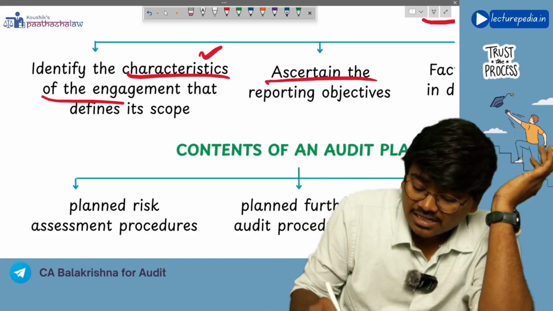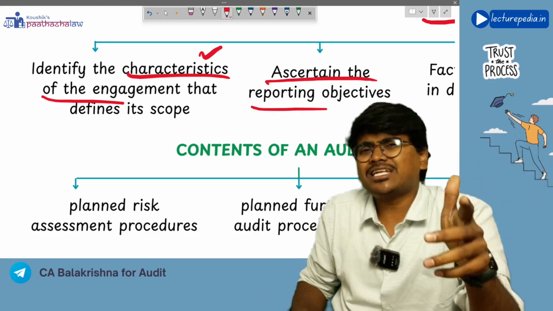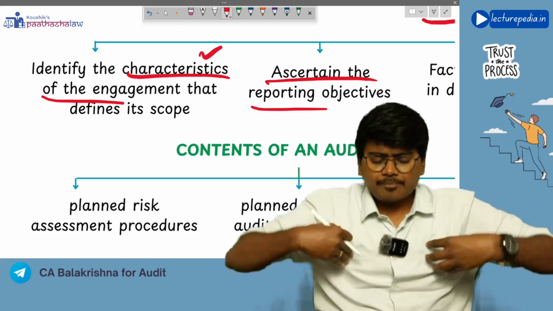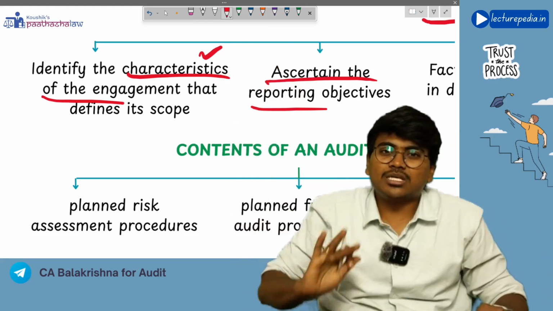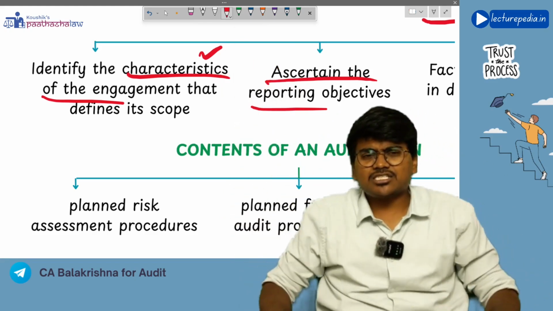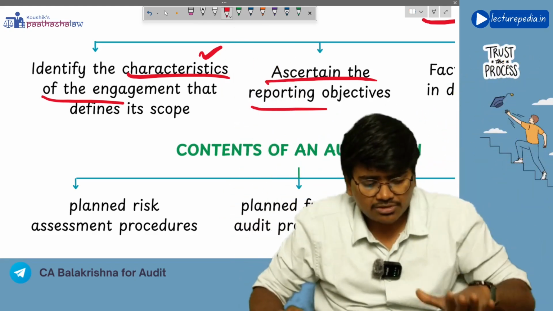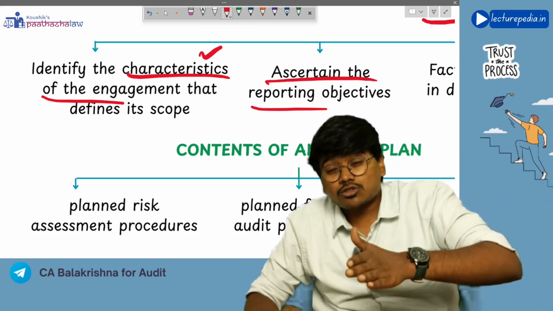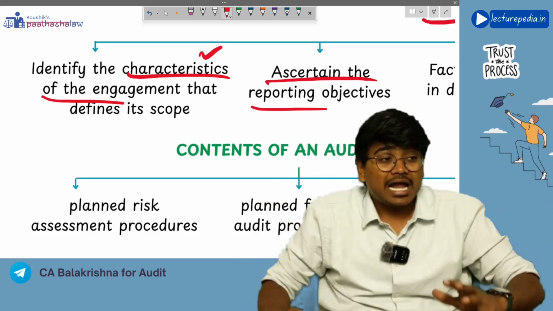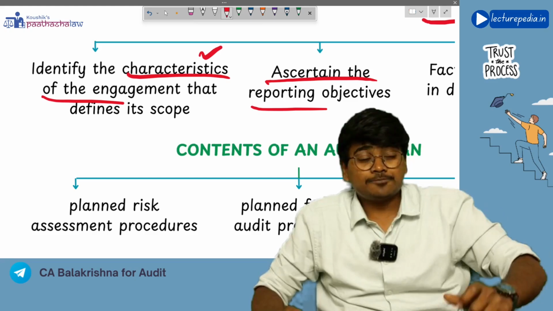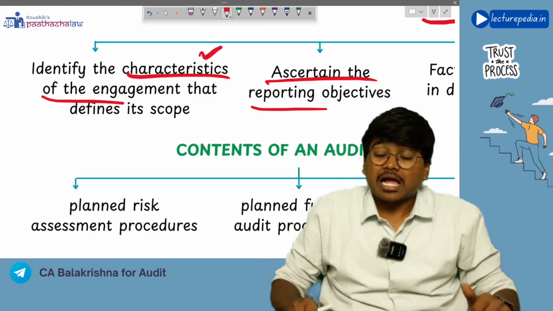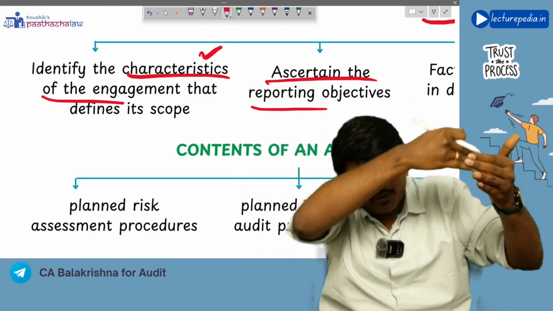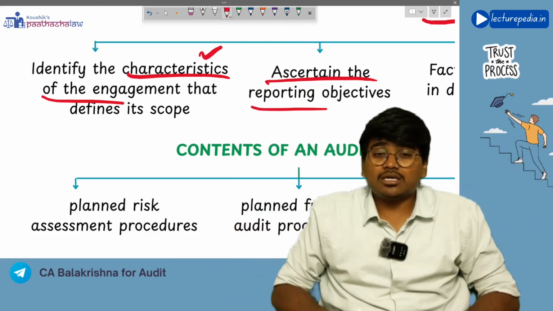Next, ascertain reporting objectives. Reporting objectives means, after doing the complete audit, what reports have to be given by the auditor. Is it sufficient if I just give the audit report as per Companies Act, or should I also give the CARO report, and should I also give a report on internal financial controls over financial reporting? And in case of banking companies, there will be various other reports that have to be given.